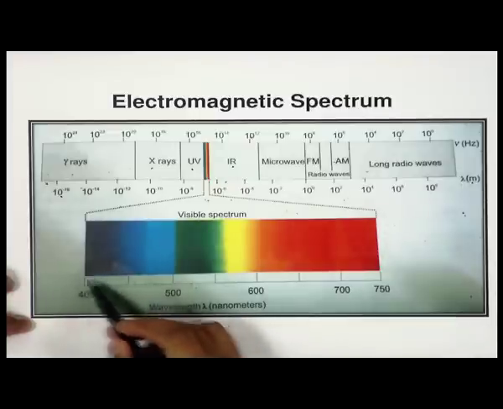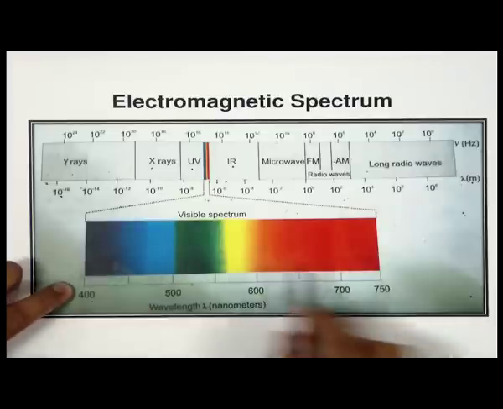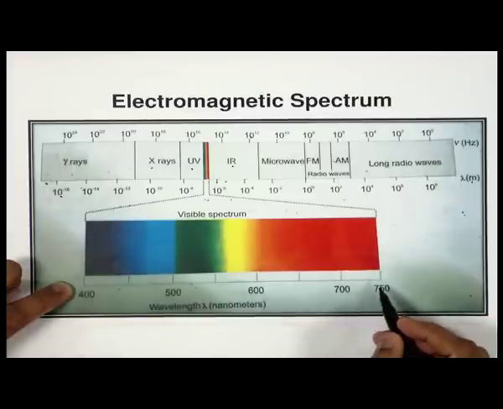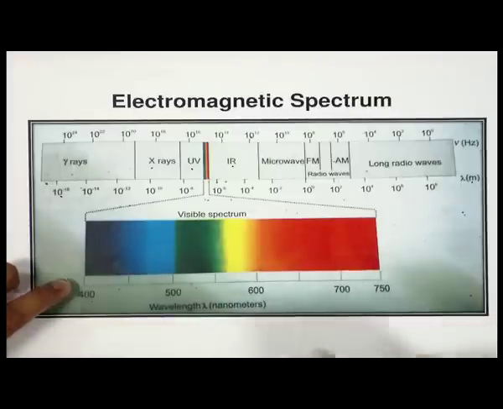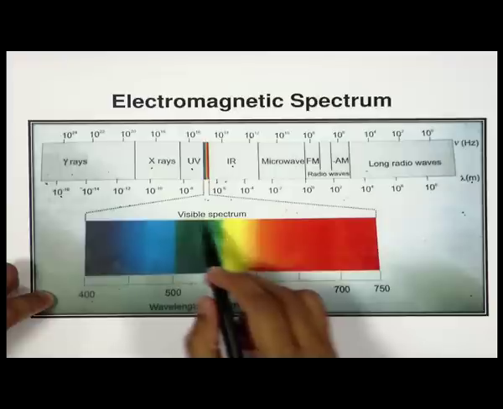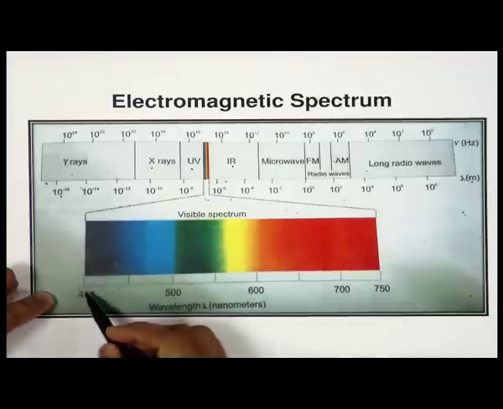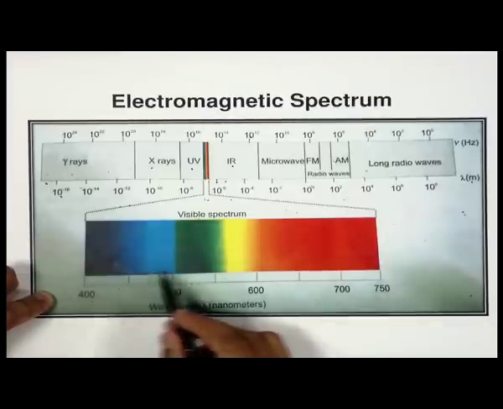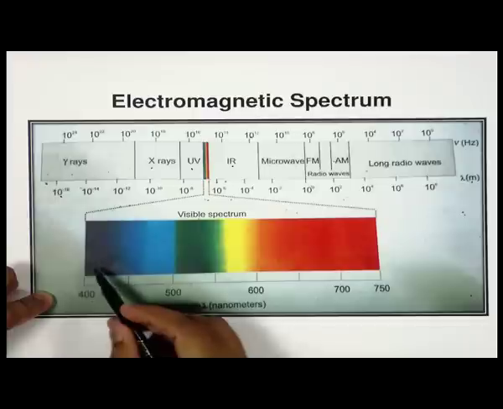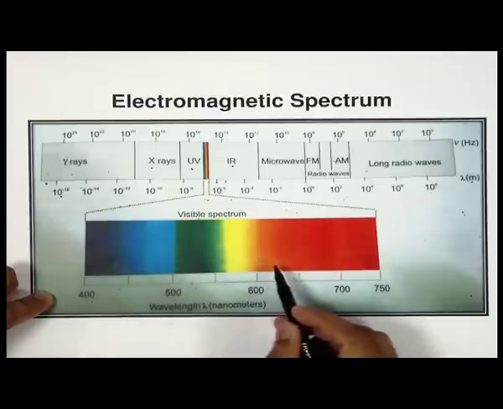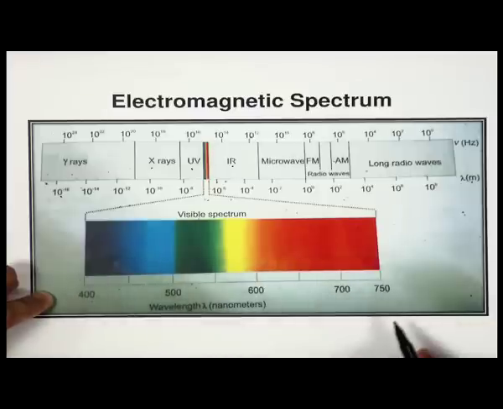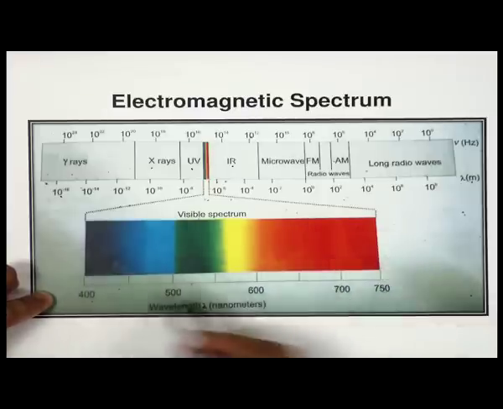We also discussed the important region, the visible spectrum, the wavelengths that our eyes can perceive. They range from 400 to 750 nanometers, a continuous series of colors starting from violet, indigo, blue, green, yellow, orange, red.